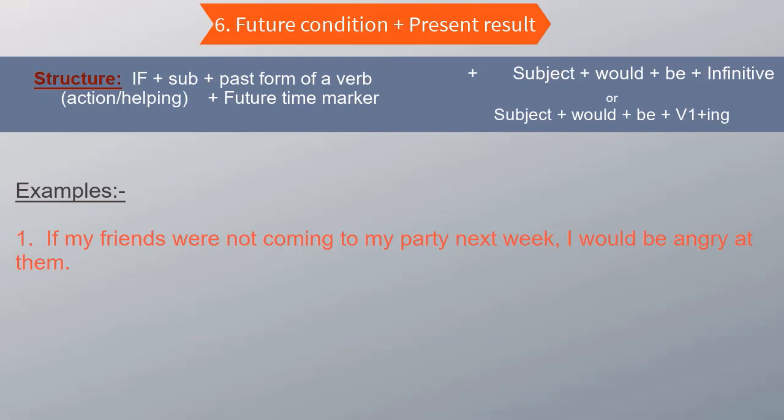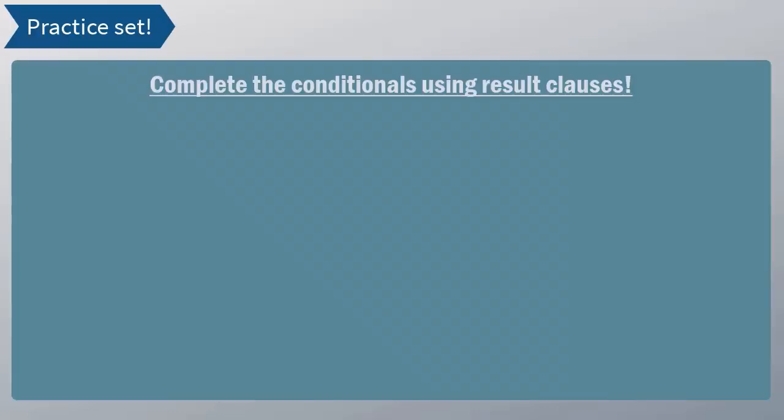Let me show you one more example. If he were not getting married this Sunday, which is not the case, he is getting married this Sunday, right? This is happening in the future. We would not be having a party right now. If this was not happening in the future, we wouldn't be doing something right now in the present. If he were not getting married this Sunday, we would not be having a party right now. But we are having a party right now because he is getting married this Sunday. This is the reality. Now guys, let us have a practice set of situation number 5 and 6.